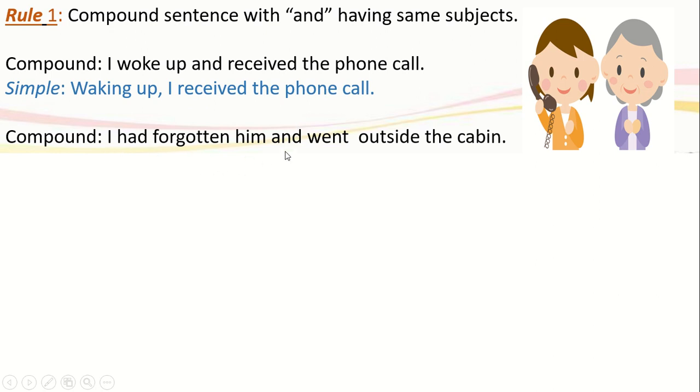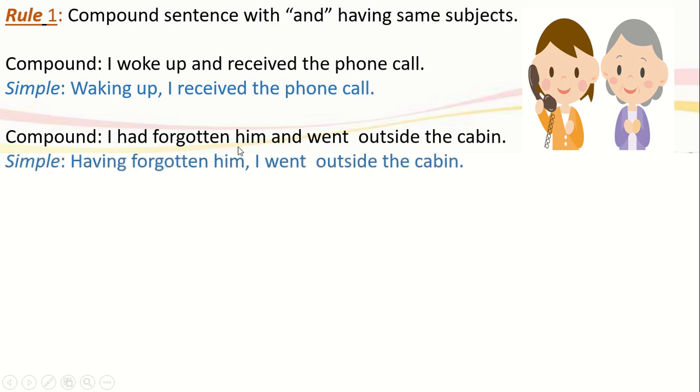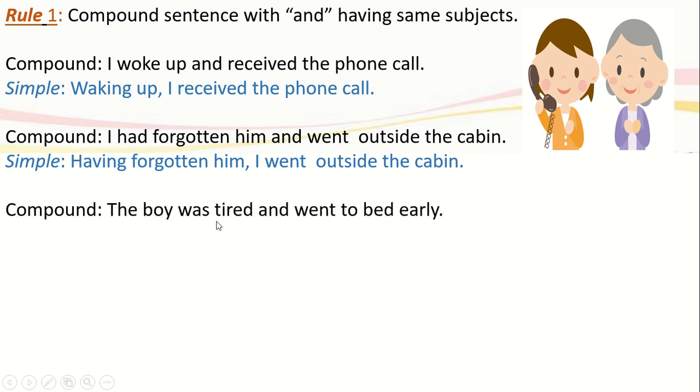I had forgotten him and went outside the cabin. The simple becomes: having forgotten him, I went outside the cabin. Another example: the boy was tired and went to bed early. This verb will be converted into ing, that is being. It will be: being tired, the boy went to bed early.